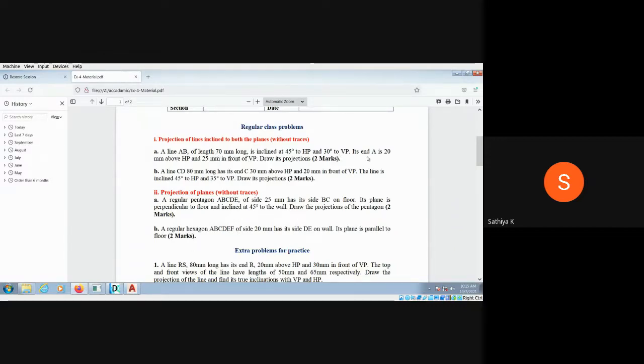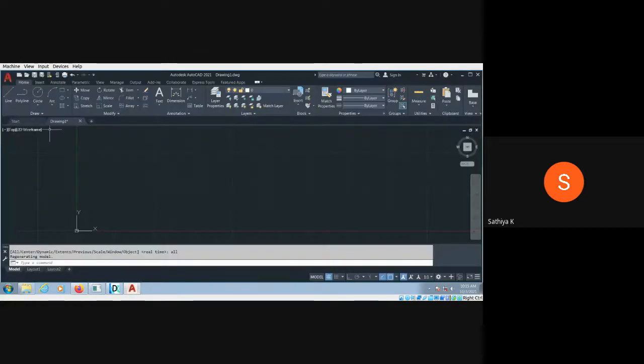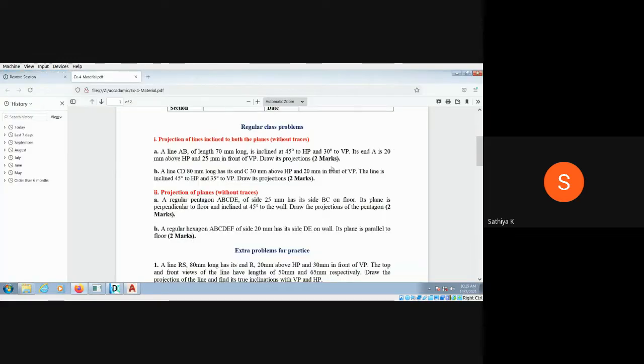So here first you have to draw the reference line. You can draw it with the ortho switch on. It should be a straight line with random length. Okay, that is not an issue. The second one: here it is given 20 mm above the HP and 25 mm in front of it.